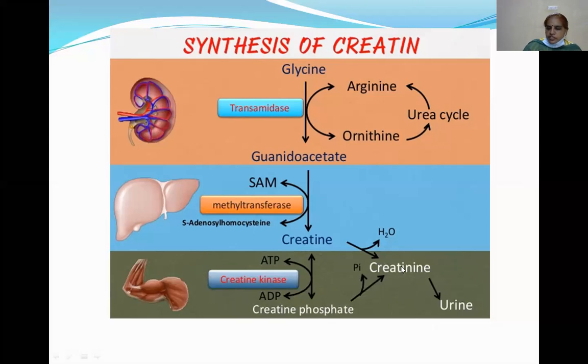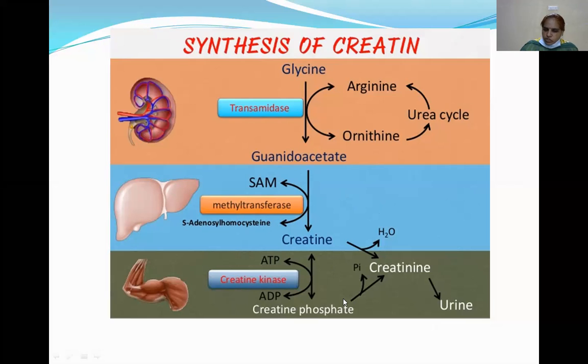This creatinine is an excretory product. Okay. So the synthesis of the creatine: when the guanido group of arginine is transferred to the glycine, it will produce the guanidoacetate. This reaction occurs in the kidney. Here S-adenosyl methionine donates its methyl group to the guanidoacetate to produce the creatine. This reaction occurs in the liver. So ultimately synthesis of the creatine takes place in the liver.